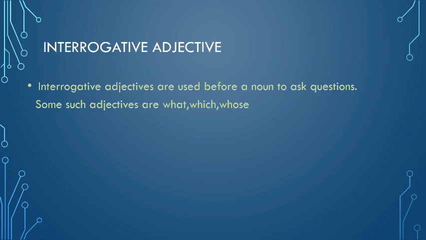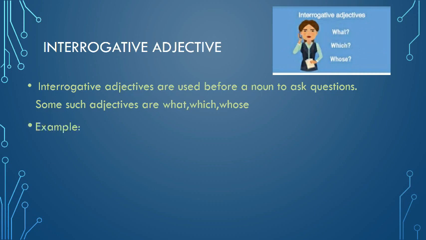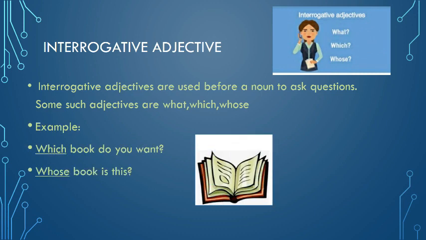Some such adjectives are what, which, whose. Example: which book do you want? Whose book is this? Here the underlined words are used before a noun to ask questions. So these words are interrogative adjectives.